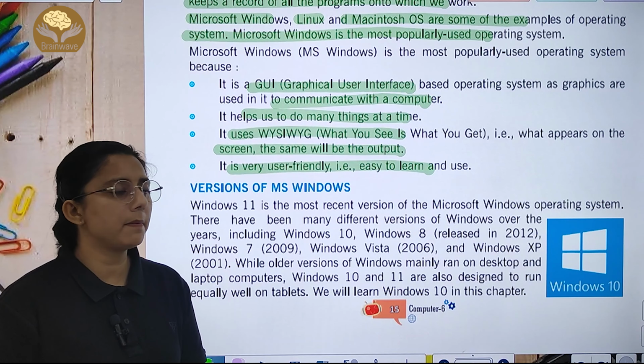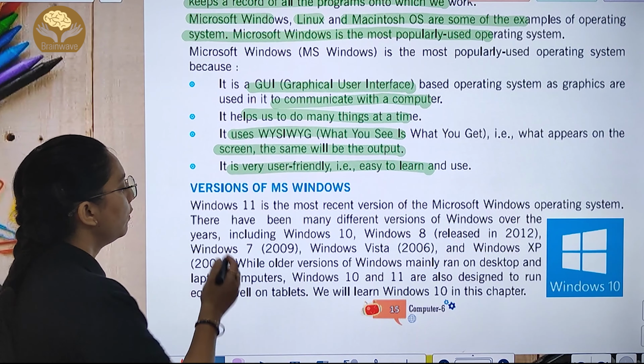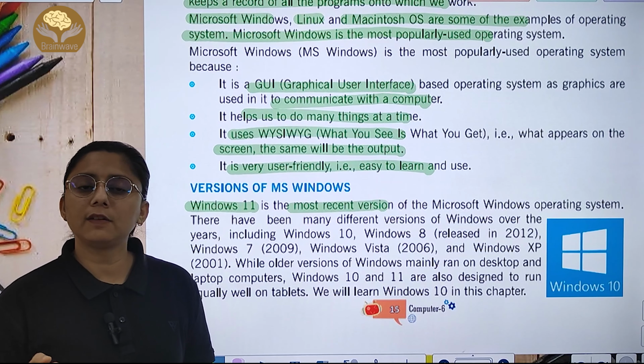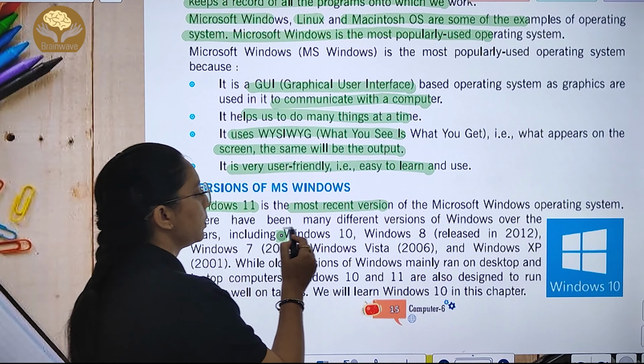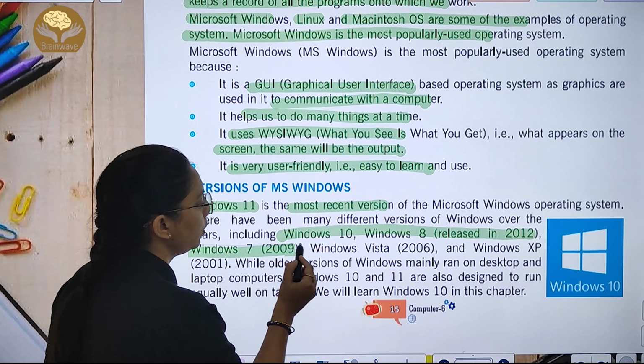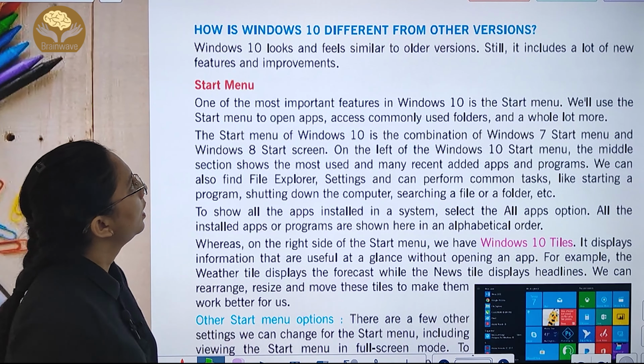Then we have versions of MS Windows. We have many versions. Windows 11 is the most recent version of Microsoft. We have Windows 10, Windows 8, which was released in 2012, Windows 7, Windows Vista, Windows XP. All older versions of Windows mainly run on desktops and laptops, and Windows 10 and 11 are also designed to run on your tablet. And we will learn about Windows 10. Now in this chapter we will read about Windows 10.